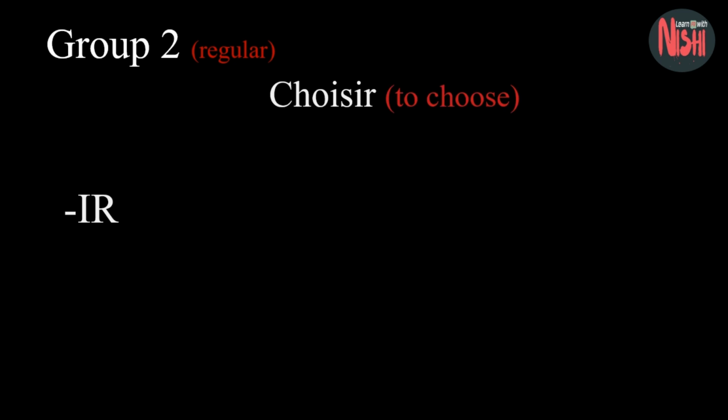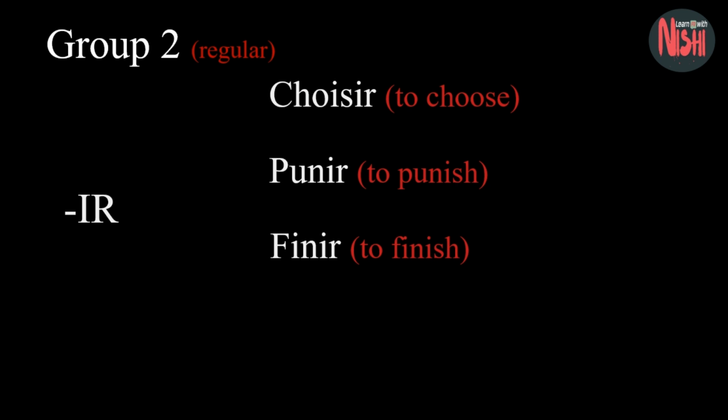Group 2. Group 2 verbs end with ir and they are regular, follow the same conjugation pattern and the radical part remains the same. Let's see some examples. Choisir, to choose, punir, finir, and agir. All these verbs end with ir. It's important to keep in mind that there are a number of ir verbs which are irregular. That is, they don't follow the same conjugation pattern and belong to the third group.